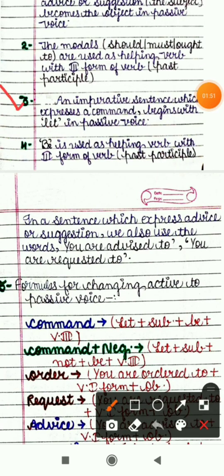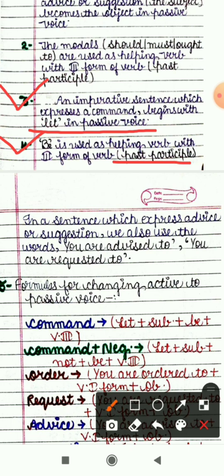Rule number three: an imperative sentence which expresses a command begins with let in passive voice. So if an imperative sentence expresses a command, it will begin with let when we make its passive. The fourth rule: be is used as helping verb with the third form of verb, that is the past participle.